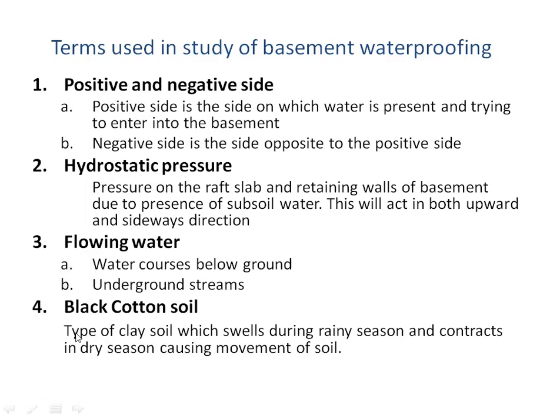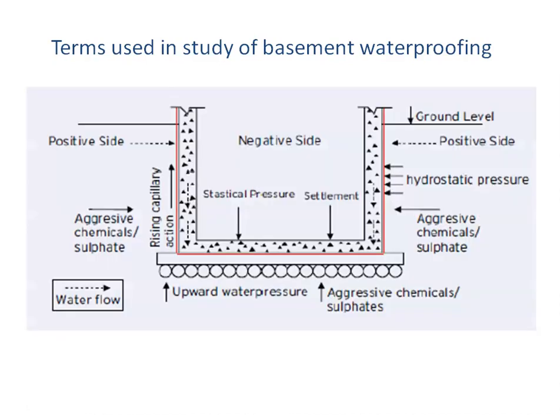Next is black cotton soil. This is one of the notorious types of soil. Any type of clay soil, especially black cotton soil, has a problem that it always keeps on swelling when it absorbs water. In the rainy season it will swell, and in the dry season, as it loses the moisture, it is going to shrink. This constant swelling and shrinking will cause stresses in the structure, and that will lead to cracks in the structure. So it is very important to understand the behavior of black cotton soil and take necessary measures while doing the detailing of the structure.